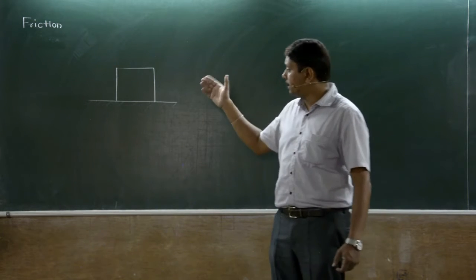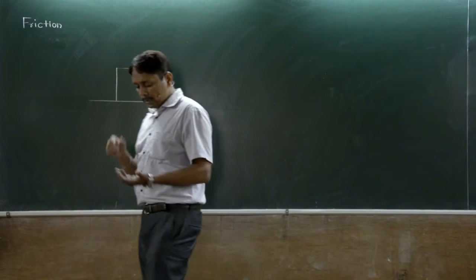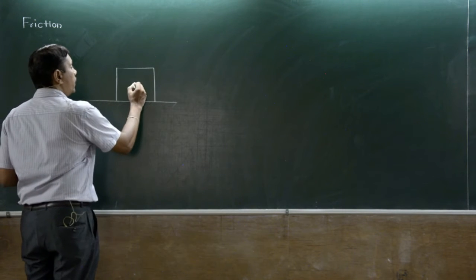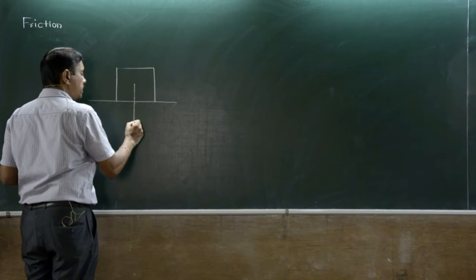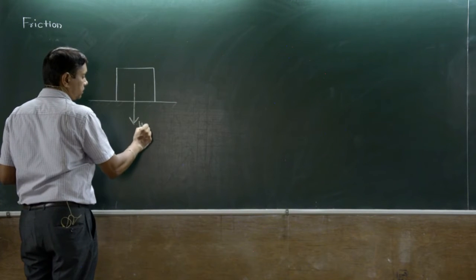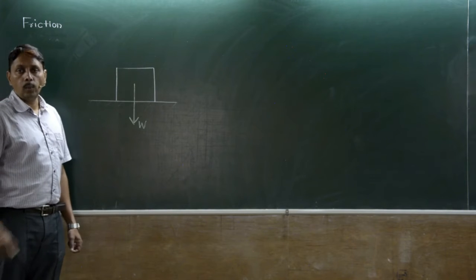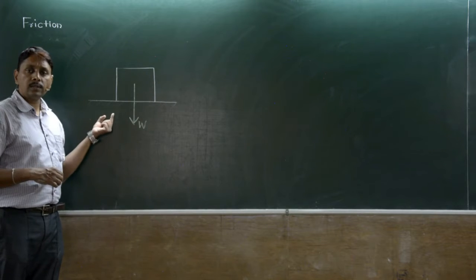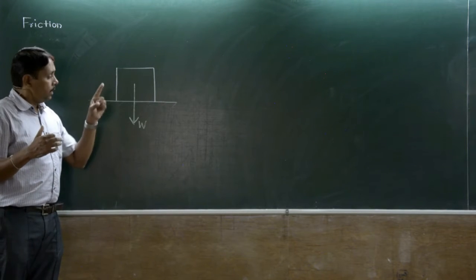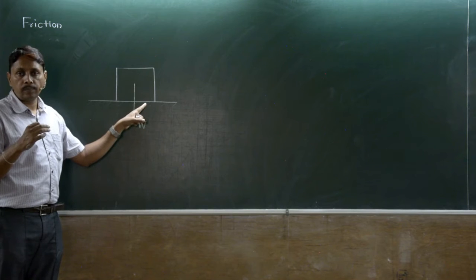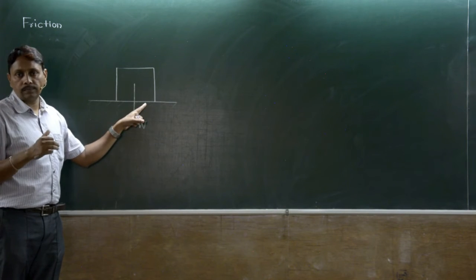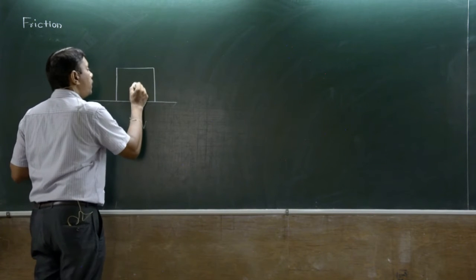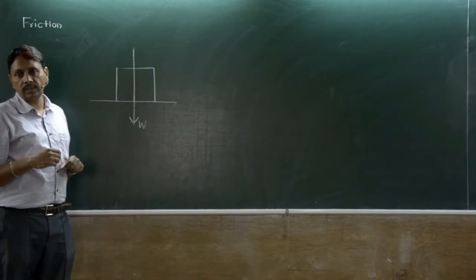For that, a simple example: this body of weight W resting on a rough horizontal surface. As we know, the weight of a body acts vertically downward through the center of gravity. When this weight acts on this horizontal surface, as per Newton's third law, the surface will offer an equal and opposite reaction. The surface is horizontal, so the reaction is perpendicular to it, normal to the surface.